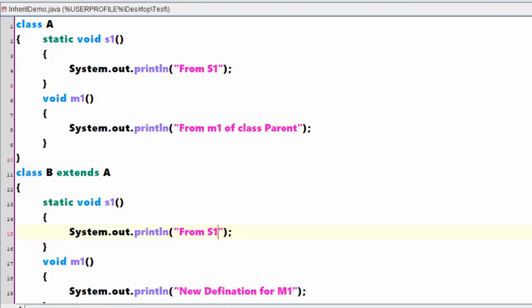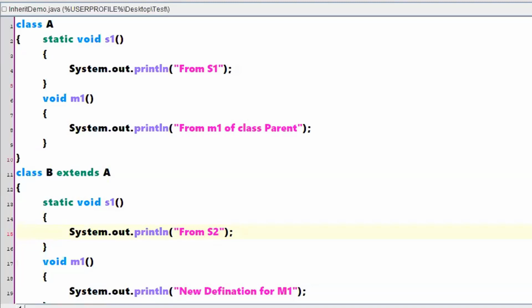Now let me make the differentiation. Let me make it S2. Before I run this program, you should be clear with the static method. Static methods are with respect to a class.